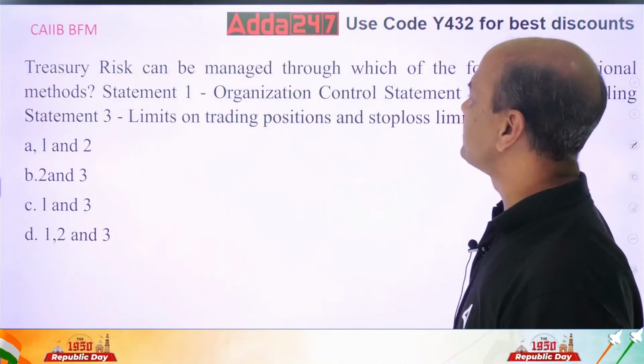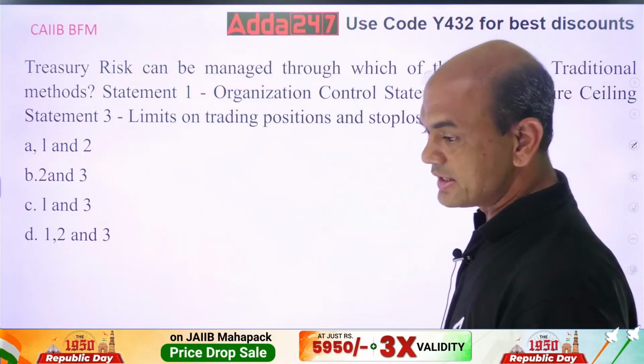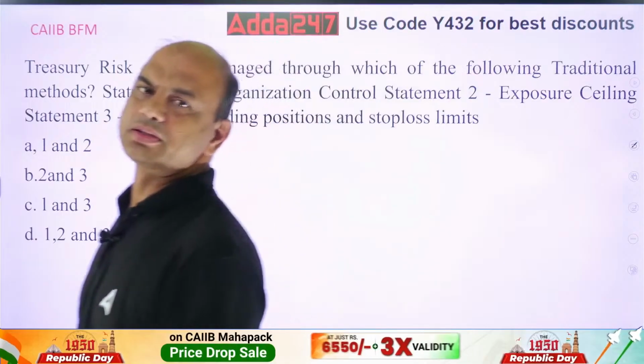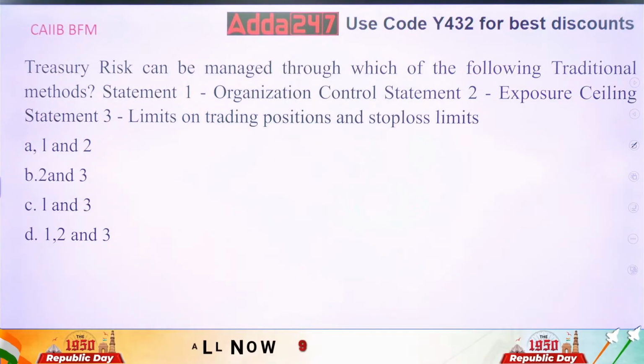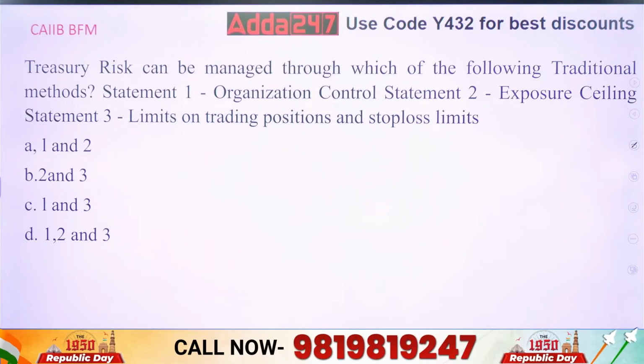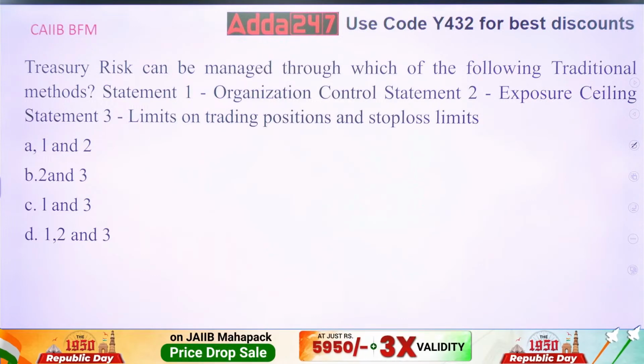Treasury risk can be managed through which of the following traditional methods? Traditional, look at this, traditional methods. By which of the traditional methods can treasury risk be managed? Organizational control statement, exposure ceiling statement, limits on trading positions and stop loss limits.